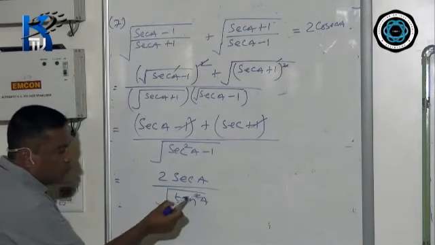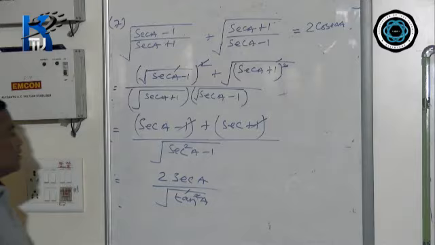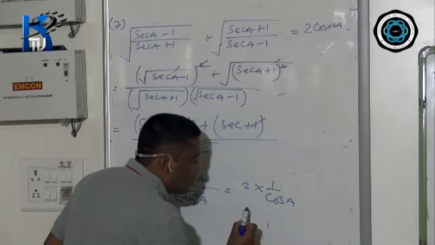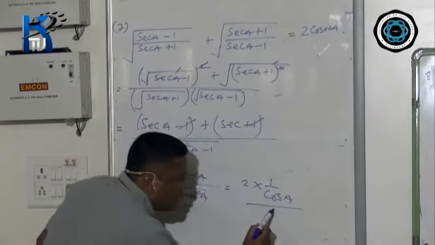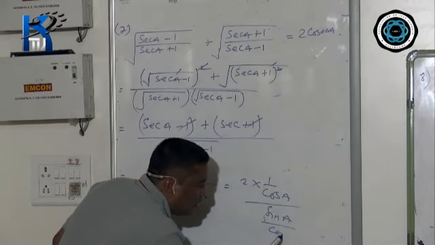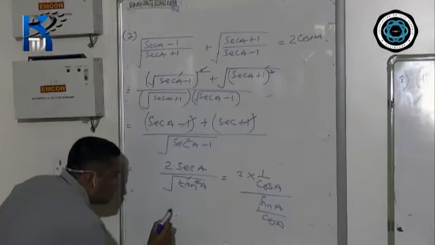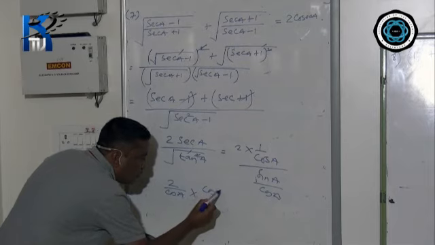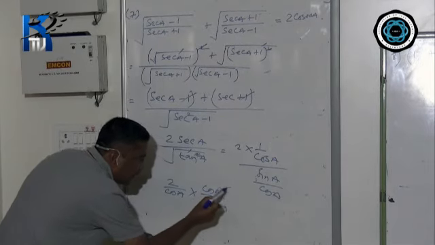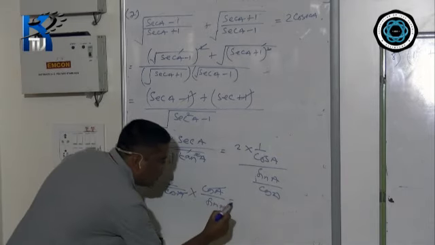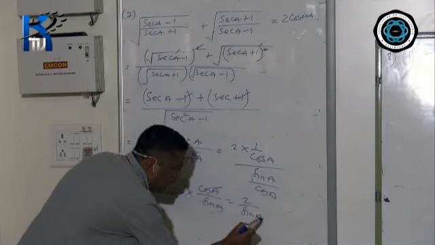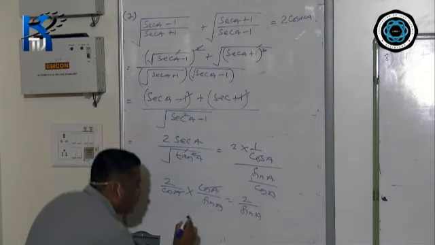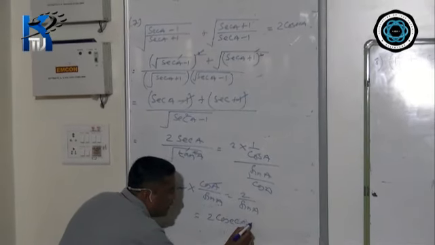Here also this square and this root will get cancelled. Now 2 into sec means 1 by cos a divided by tan. Tan means sin a divided by cos a. Now 2 ones are 2 by cos a into cos a by sin a. So this and this will get cancelled. So 2 divided by again sin a. Now 1 by sin a means cosec a, so 2 by sin a will be 2 cosec a, hence proved.